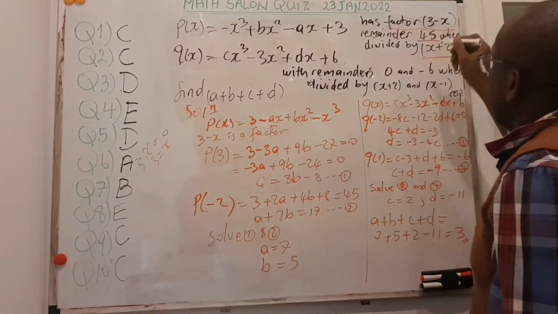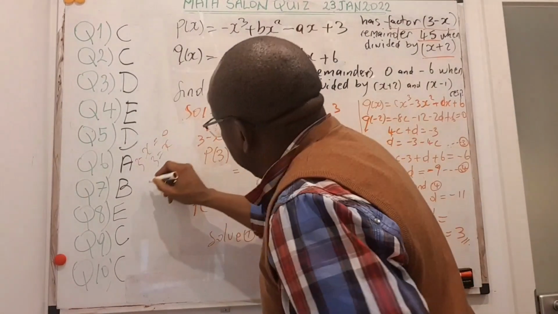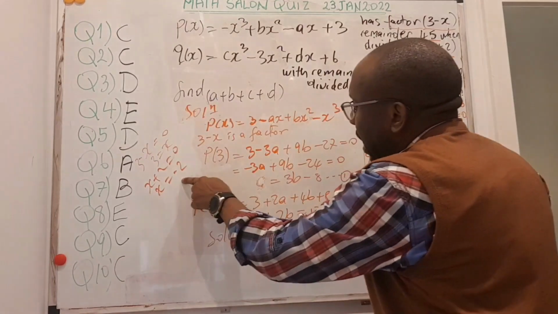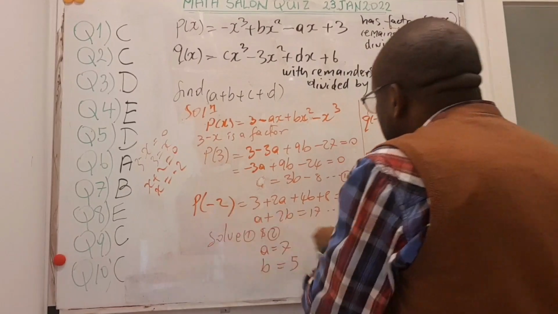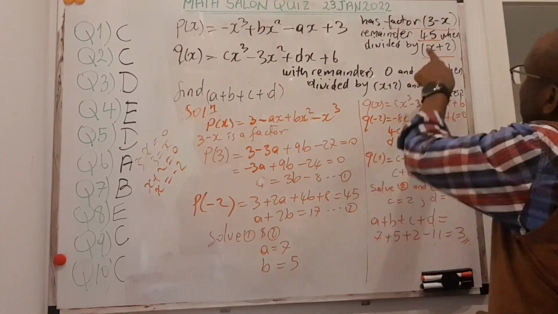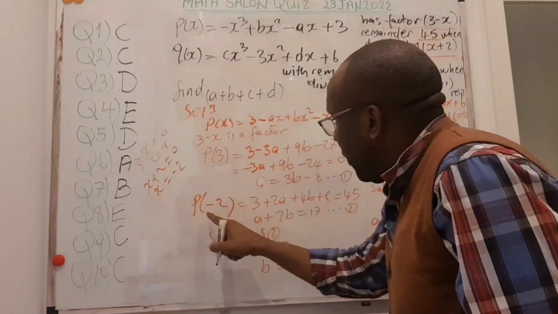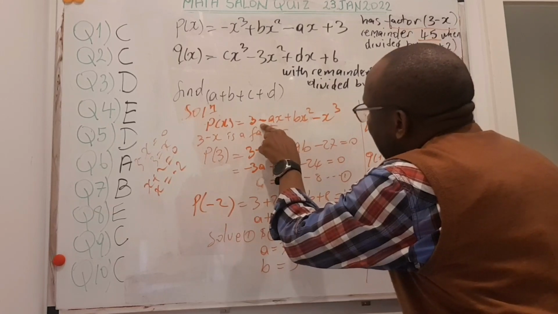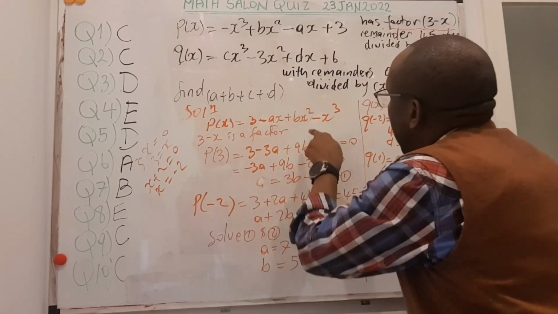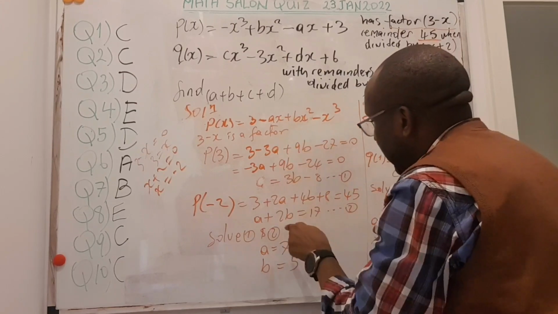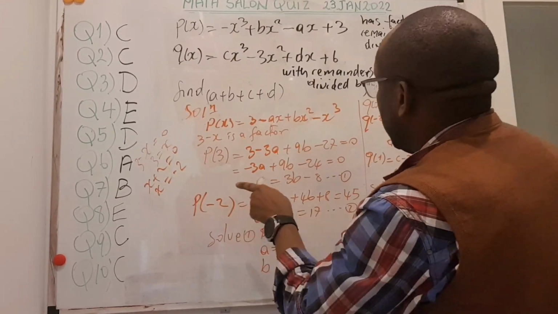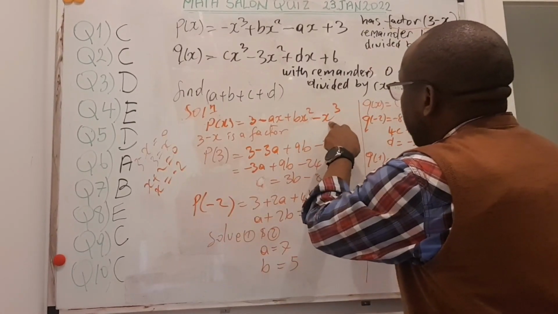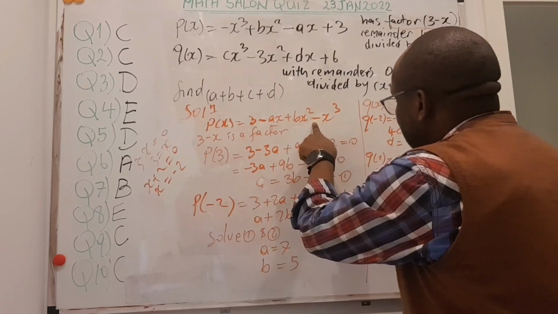You have the second piece of information, that if I now divide it by x plus 2, then x is equal to minus 2. That means I can put minus 2 into the function, and then the answer should be 45, not 0, because this one was not a factor. So p of minus 2, so I still write here, this is 3. Minus 2 times minus there becomes 2a. Minus 2 squared is, sorry, minus 2 squared is 4. 4 times b is 4b here. And minus 2 cubed is minus 8, and this minus becomes plus 8.